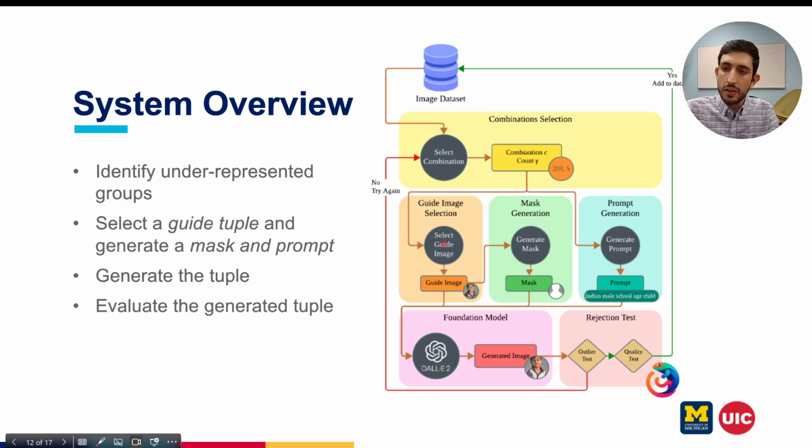We choose a guide image. Different policies are available here. We experimented with different policies, and you can check that in our paper. So for example, here we choose a white male school-age child. So we have this image.